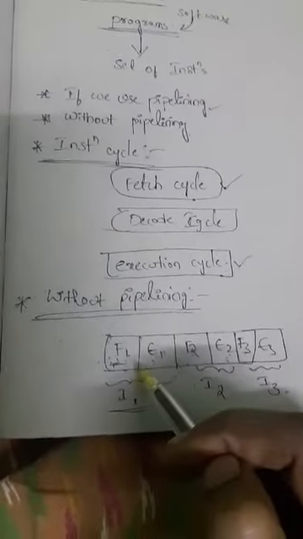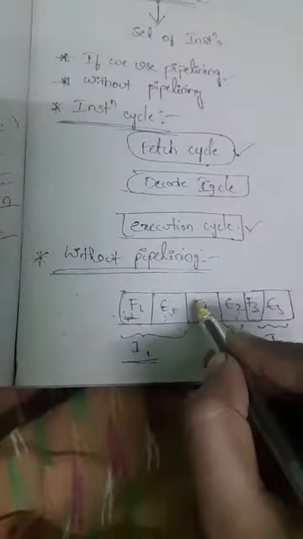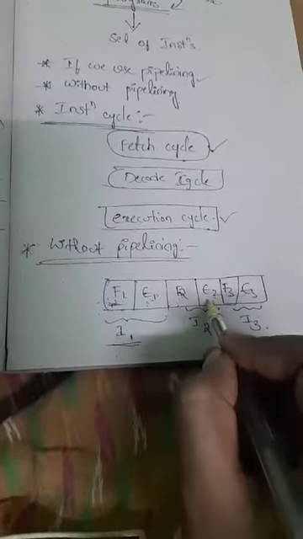So after fetching of instruction 1 is completed, it will go to the execution of the first instruction. So the first instruction is completely done. Then it will take the next instruction, the second instruction, which will be fetched. After the second instruction is fetched, it will go to execution. After the second instruction's execution is completed, it will go to the third instruction, fetching of I3 and execution of I3. So one after another, we can call this concept sequential execution.